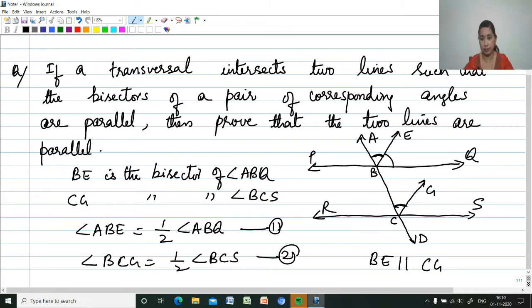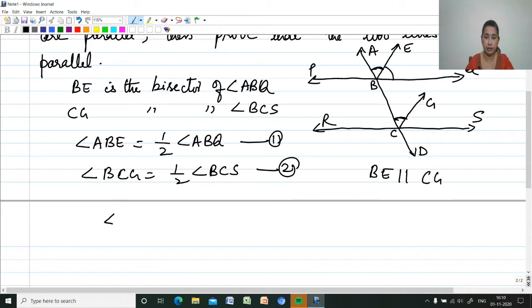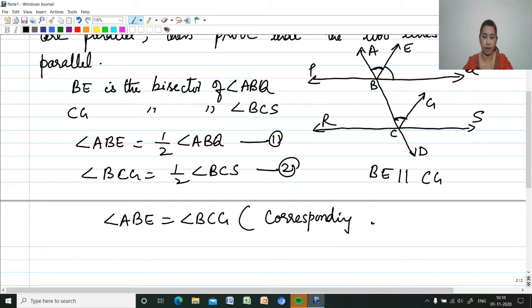BE and CG are parallel, and AD is the transversal. So angle ABE is equal to angle BCG by corresponding angles axiom. That is equation number 3.